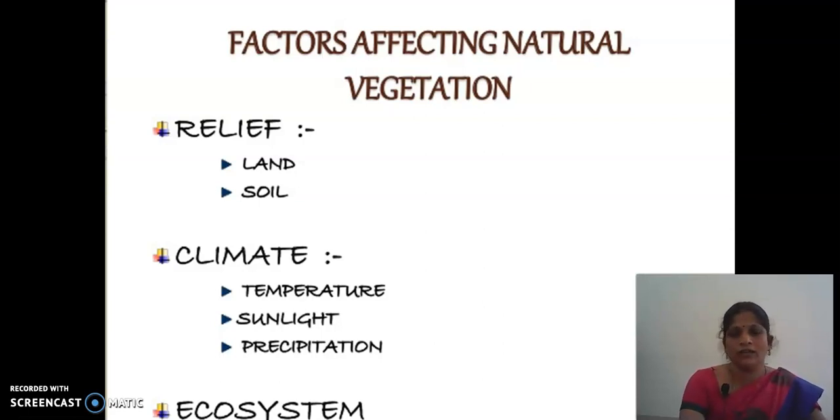So the ecosystem is also affected. If we clear any one thing, it would be affected. Recently we heard that locusts came into Rajasthan. That is because a lot of birds were already destroyed.